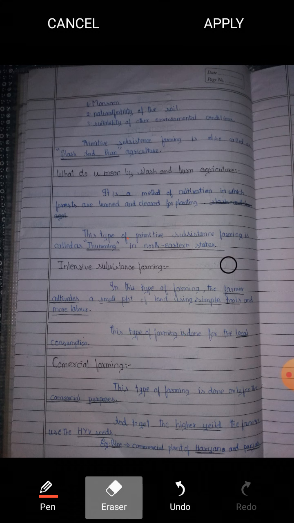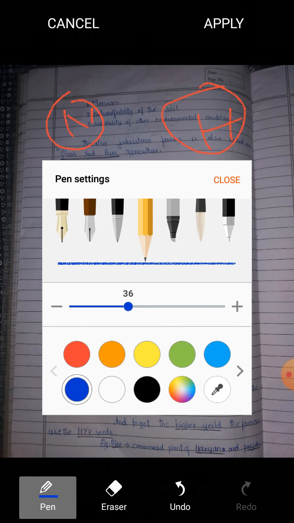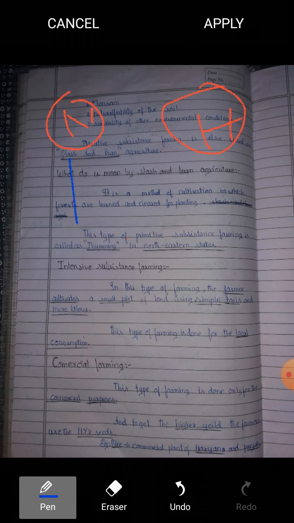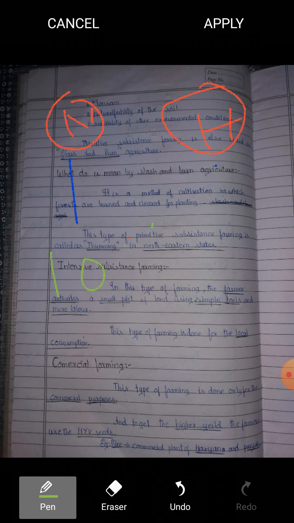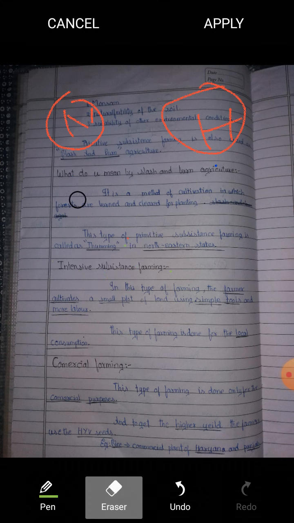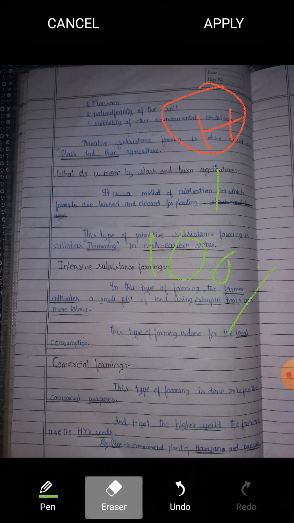This is the spelling. And here is a normal seed and a HYV seed. With a normal seed we get only 10% of the production, but with HYV seeds we get 100% of the yield. Does anyone understand? Yes. Let's finish this topic.